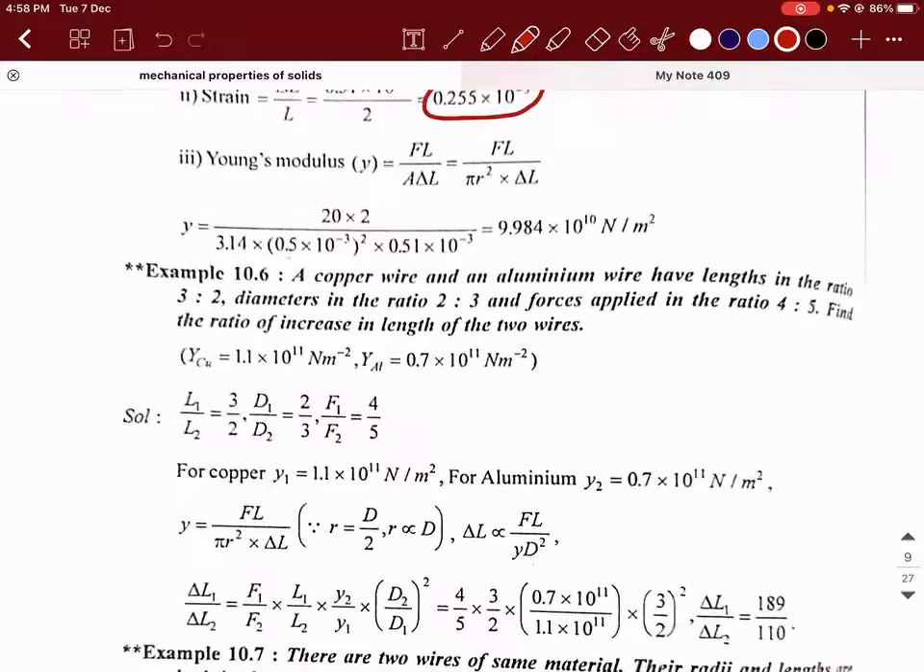So this problem I'll explain tomorrow. After this, there are three more subdivisions that we need to discuss. One is called bulk modulus, and the second is called the modulus of rigidity. And the last concept that we'll be discussing is the stress strain curve. With that, this chapter is over. So by tomorrow, hopefully, I can complete this chapter. Then we can do some problems.